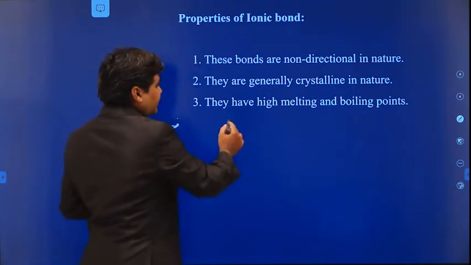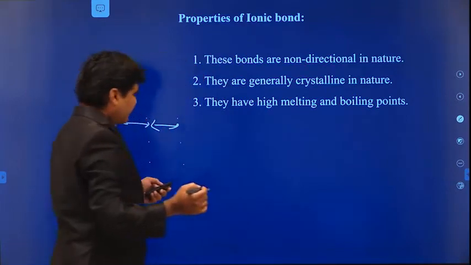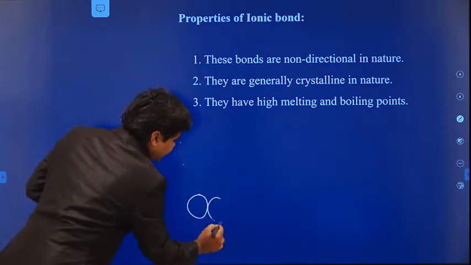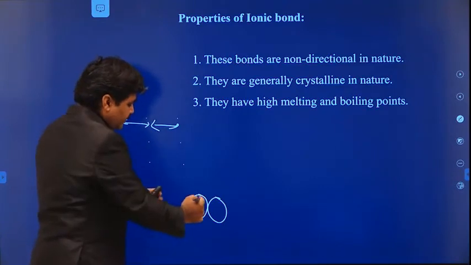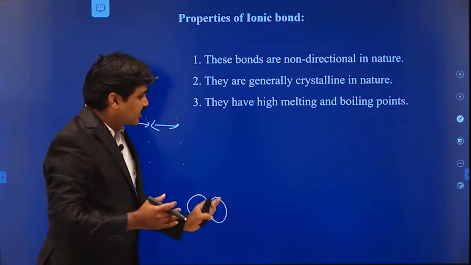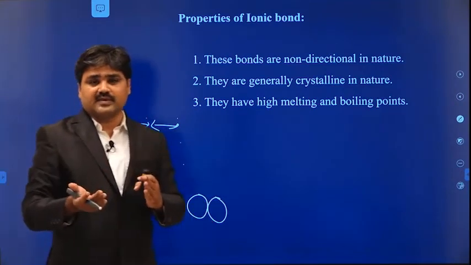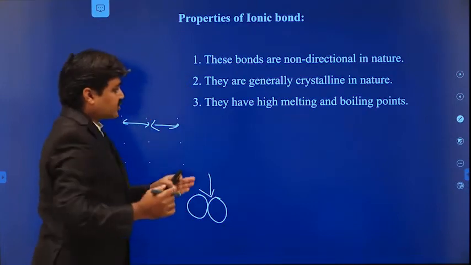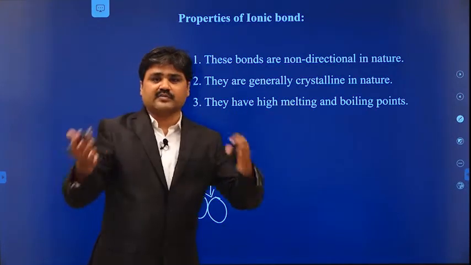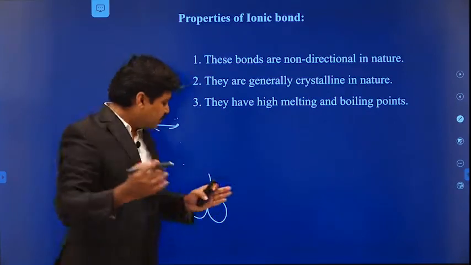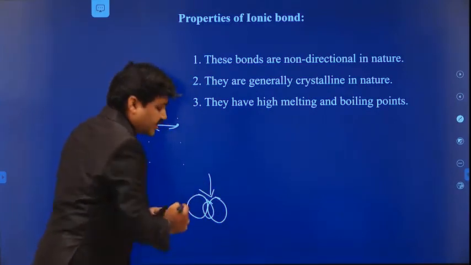So they have high melting and boiling points, because as we have seen before, in case of solids the atoms are very close together. If you want to make it liquid, if you want to separate these two atoms, if you want to break this bond, that means if you want to melt this material, you have to give some energy, because this is a strong bond, so we need to give a larger amount of thermal energy. If we heat it to a very high temperature, then only can you break this bond. Otherwise, you cannot break this bond.